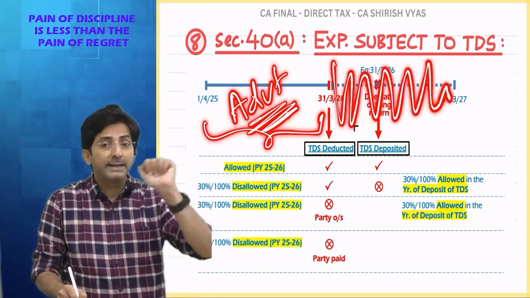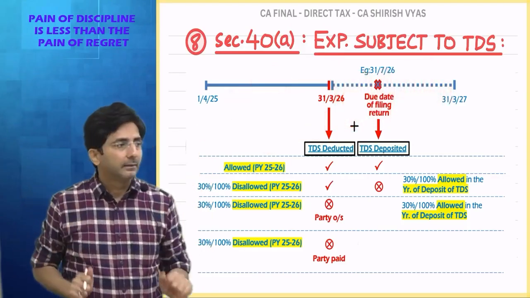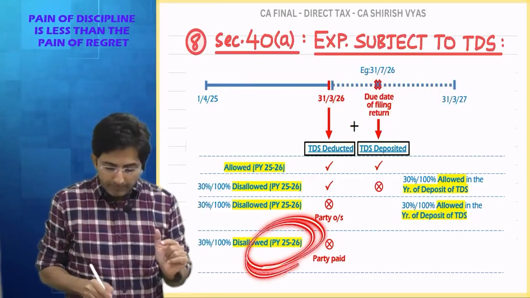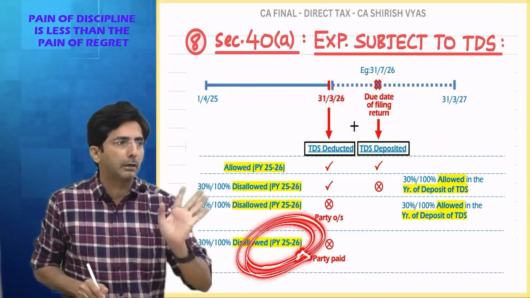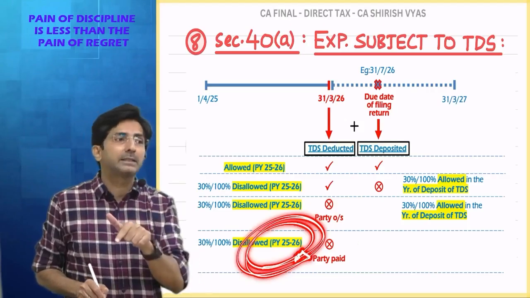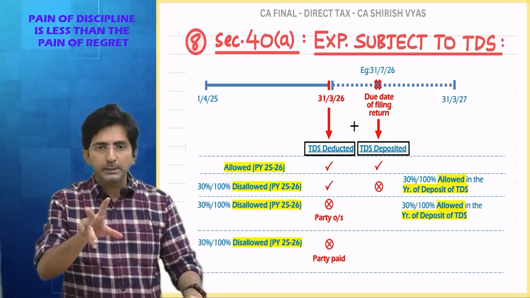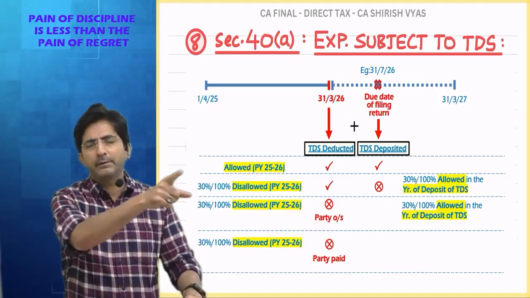But that is the next financial year. So in the next financial year I will get the deduction. It means my 25-26 will go disallowed. But after 25-26, next is what? 26-27. It will become allowed. Actually, the law doesn't say 26-27. The law says whenever the advertiser files the return.